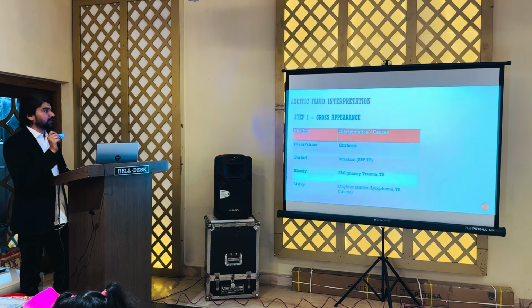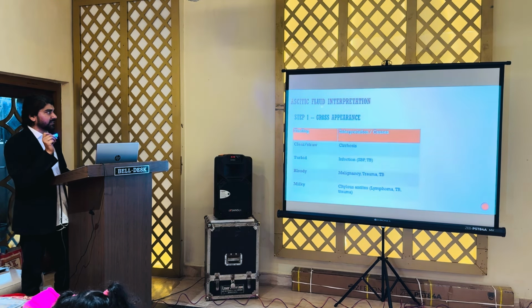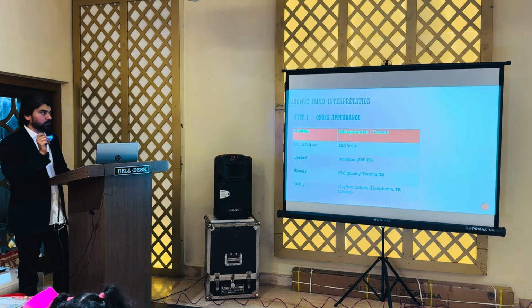Now, first step we have to see the gross ascitic interpretation: clear, usually seen in cirrhosis; turbid in infections; bloody in malignancy and traumas; and milky in chylous ascites. This is the chart I have given just for quick reference.